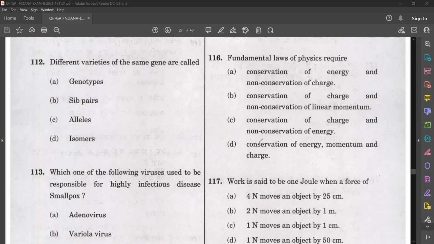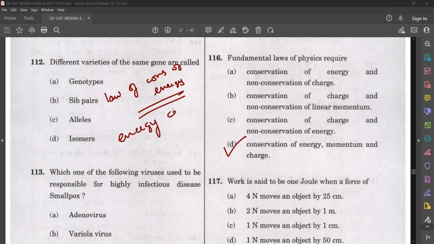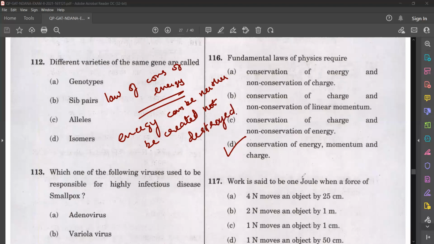So what is the answer? Yes, obviously the answer is option D, conservation of energy, momentum, and charge. Okay. So law of conservation of energy, which we study from smaller classes, isn't it? So what is law of conservation of energy? Energy can neither be created nor destroyed. So that is first law, that is law of conservation of energy.